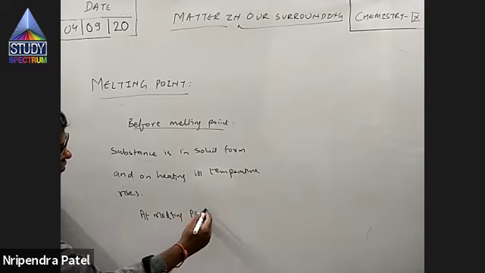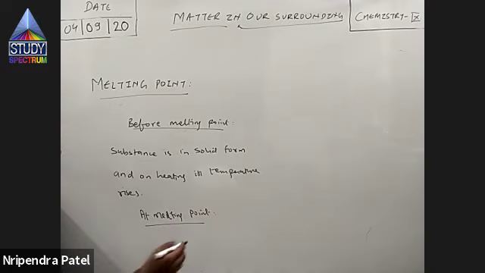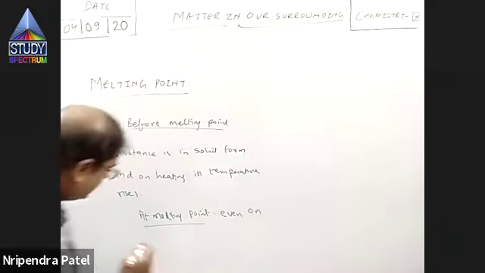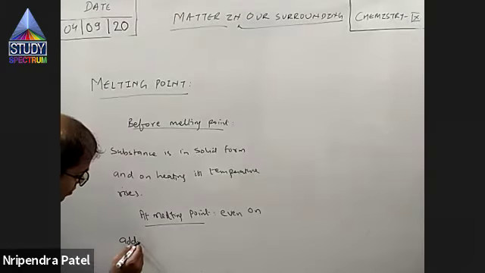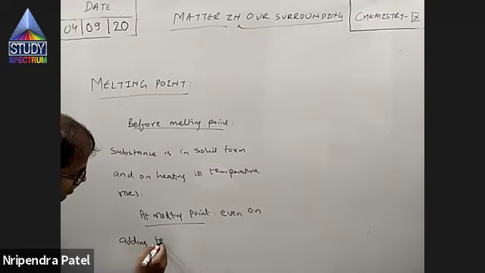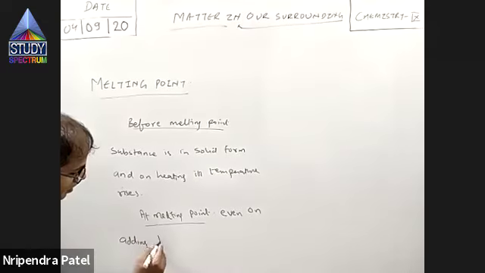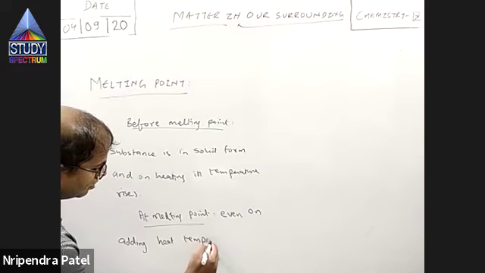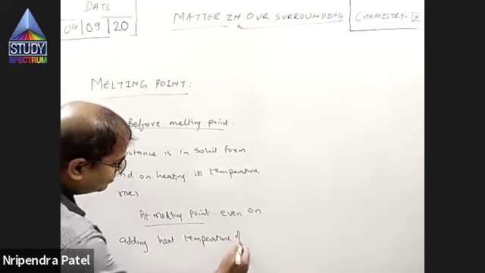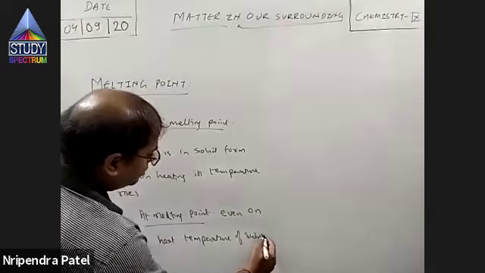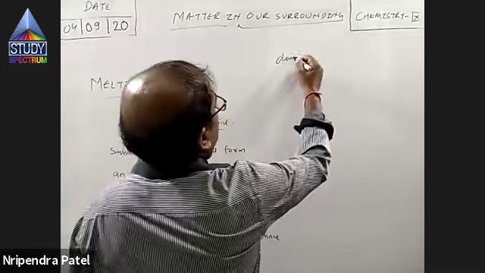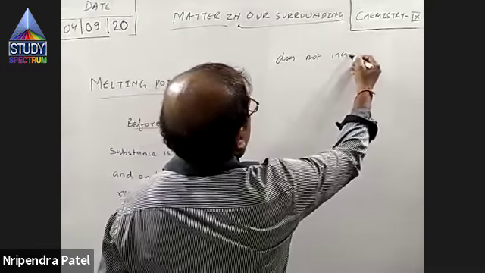The first point you should know is, even on adding heat, the temperature of the substance does not increase.